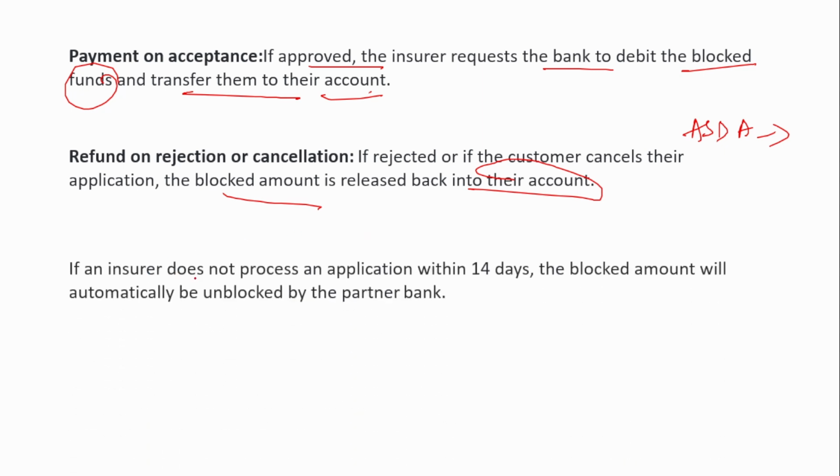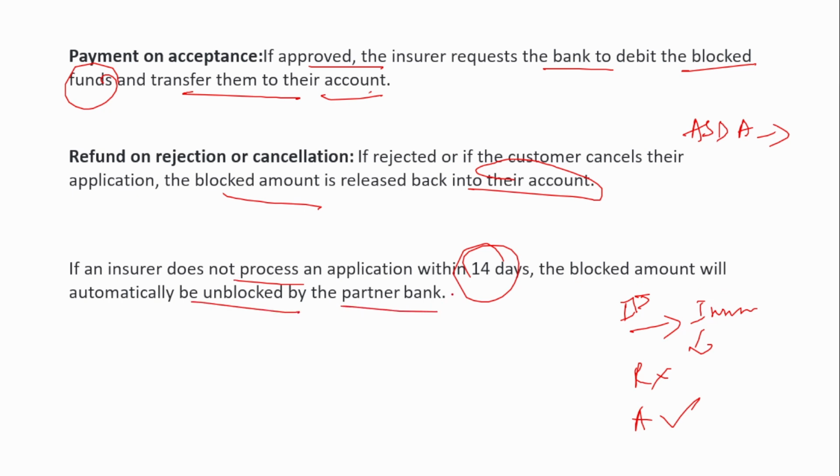Suppose the insurer does not process an application within 14 days. I have initiated an insurance policy, and after 14 days the insurer has still not given any decision. That is, it is neither rejected nor approved. In that case, the blocked amount will automatically be unblocked by the partner bank. So 14 days will be the waiting period. It will check, and if there is no decision by the insurer, the amount will be automatically unblocked.